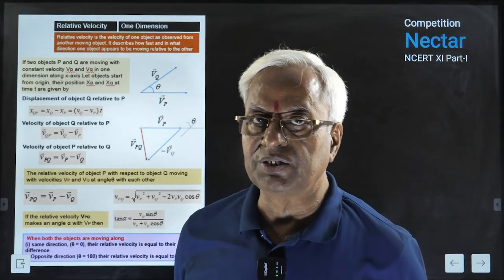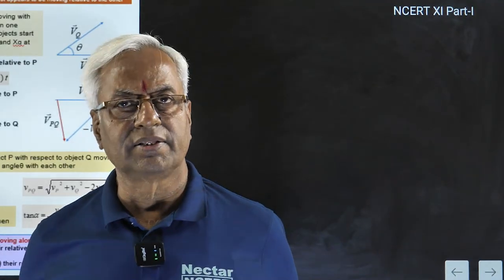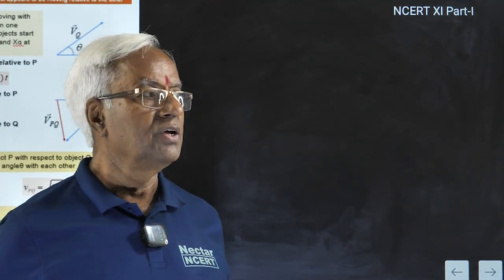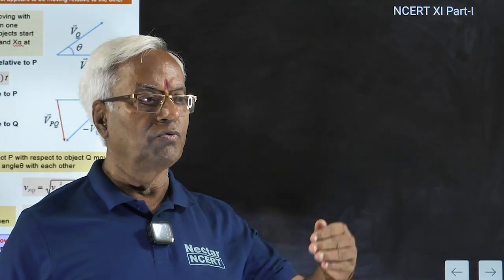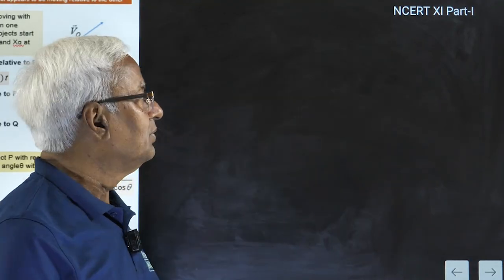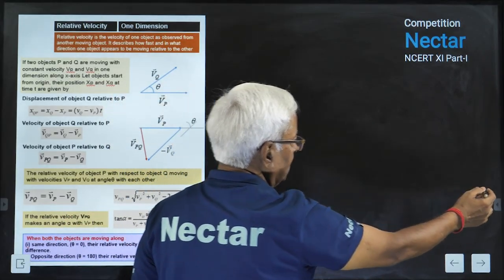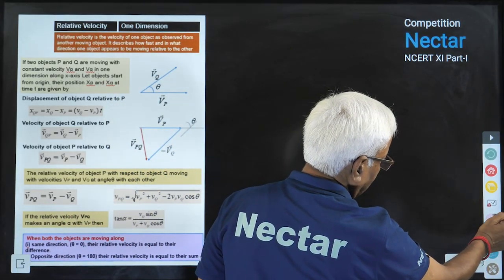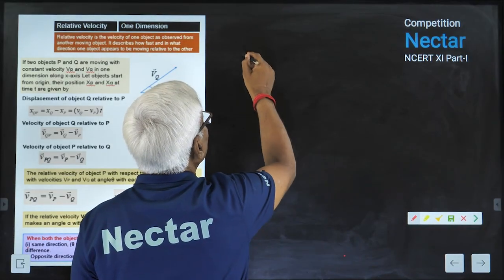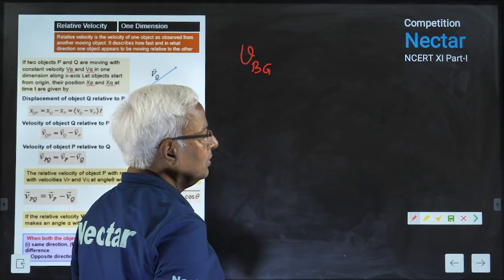Relative velocity. We, standing on the ground, observe something. Then we notice the velocity of that thing relative to ground. This should be written as velocity of the object that we are noticing, velocity of the body with respect to ground.